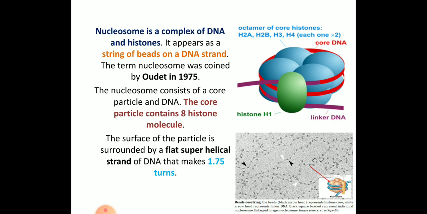The surface of the particle is surrounded by a flat superhelical strand of DNA, which makes around 1.75 turns. Below, you can see how nucleosomes look when observed under the microscope, arranged in the DNA like beads on a string. That is how the nucleosome model looks. Remember the types of histones and what makes the octamer.